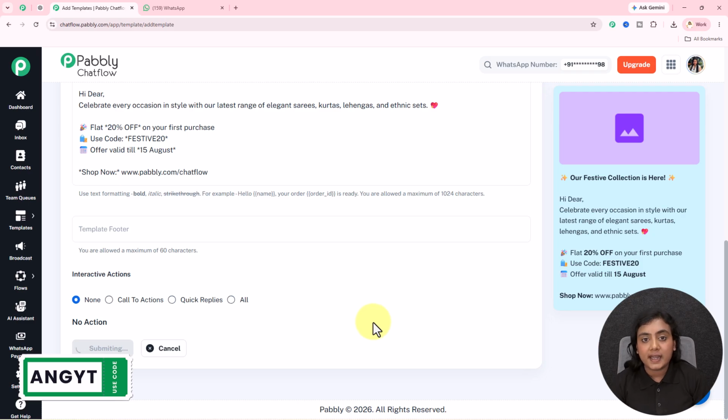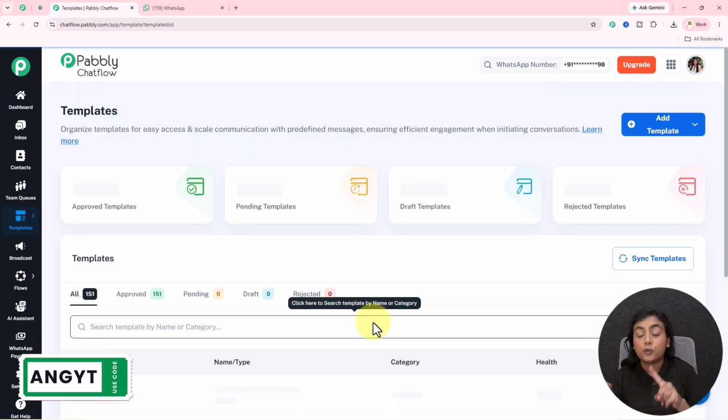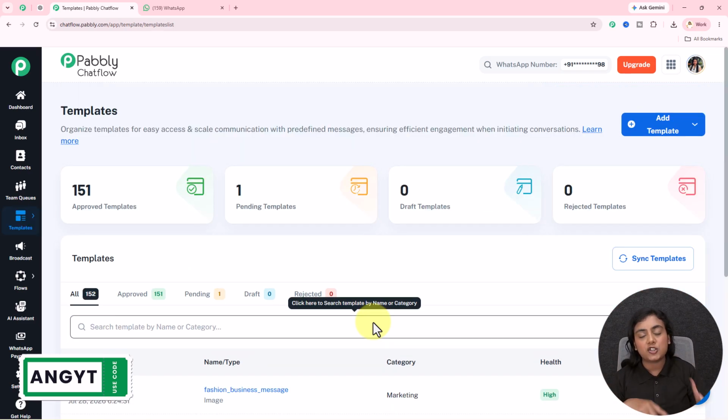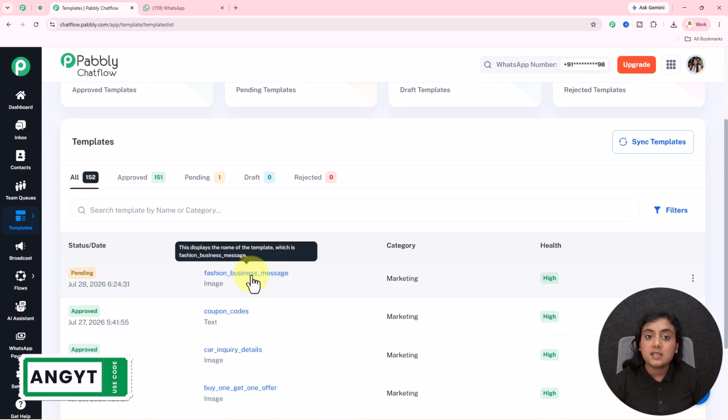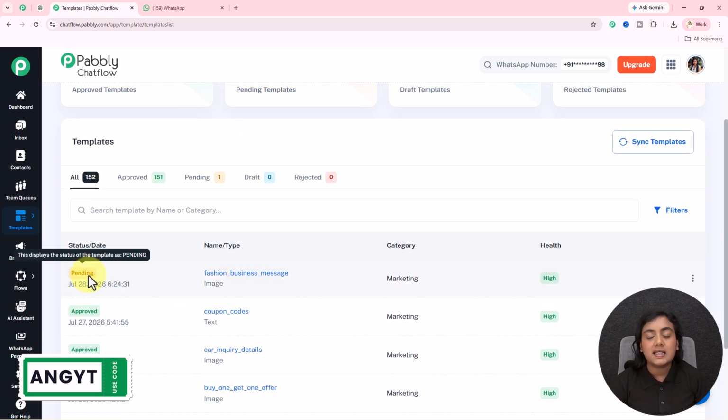Now, this creates the basic of the template, okay? So as soon as I submit, this template is going to go forward to Meta. Pabbly Chatflow and Meta are official partners. So now, for approving the template to send it to customers, this template is forwarded towards Meta. That is why the status currently is pending.